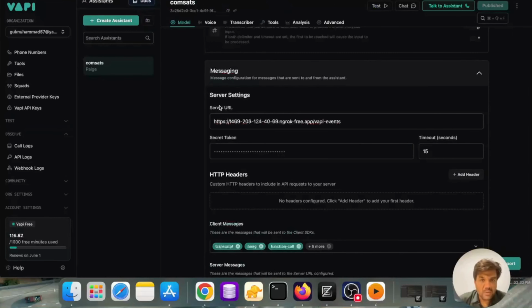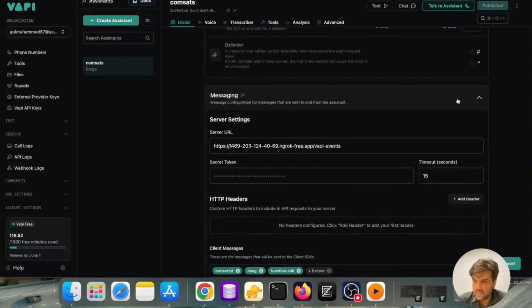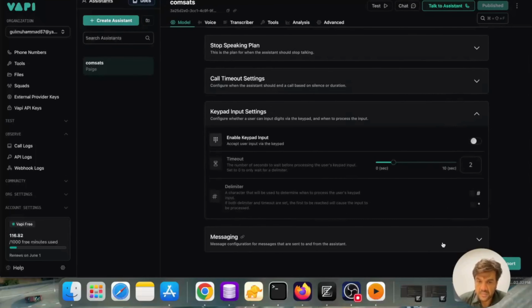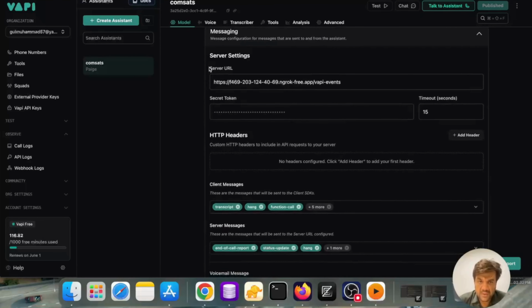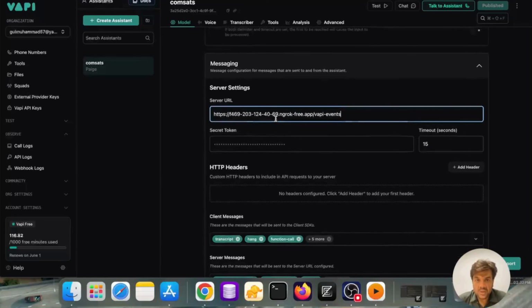these options. One more important thing, in our assistant there is a messaging section. Here is that messaging section. In that we give a server URL, which is here, and our API endpoint, which will be hit on the successful call, when the call is successfully initiated or successfully ended, and the provided tool is successfully achieved. So this is very important. Here we will have a secret token for it, and here is our timeout. So this is an important point.